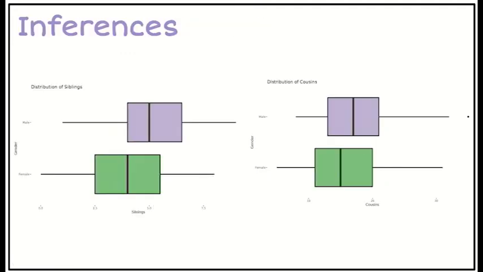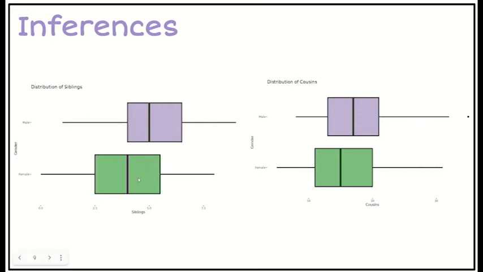Then I look at, can I make an inference? What I've got now is I've just focused on the box plot of both of these. The first one here on the left is looking at the distribution of siblings, comparing males and females. And I can see the median of both of those boxes are inside each other's box. If I draw that median of the males down, it goes into the females' box. And the females' one, if I draw that up, it hits right on the lower quartile of the males. So that tells me I can't make the call.